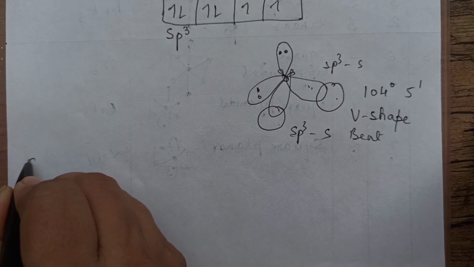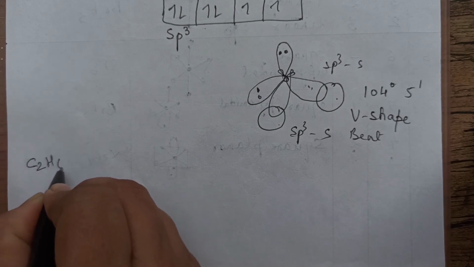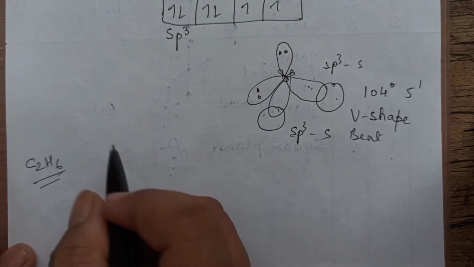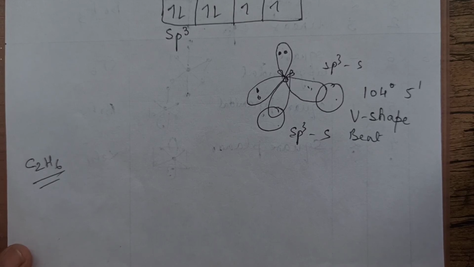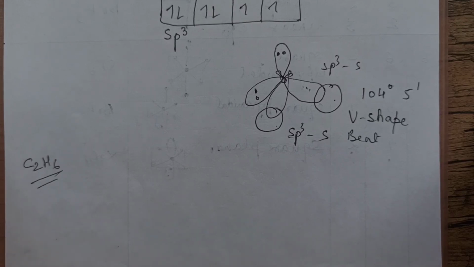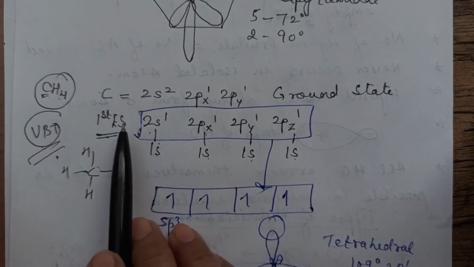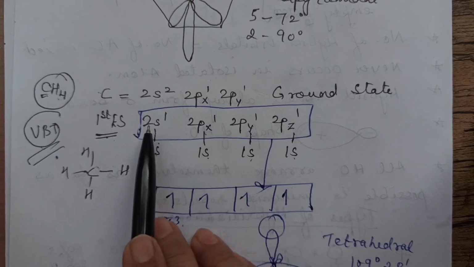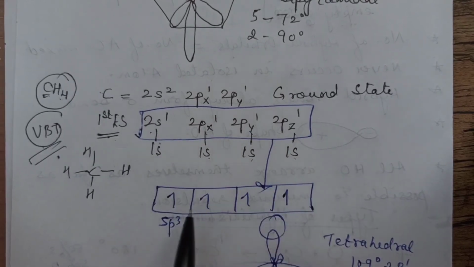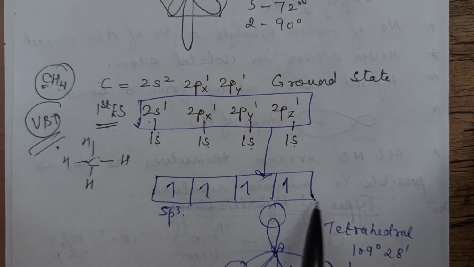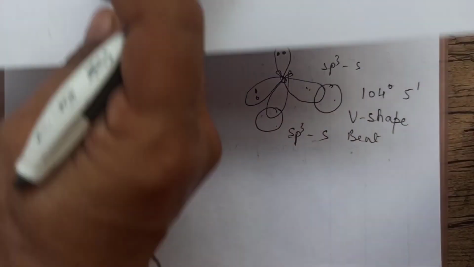One more example we will consider in sp3, that is ethane. It is the same thing, the configuration we have written earlier. You will write the same configuration, children, as we wrote here. Carbon configuration will be the same, excited state, sp3, this part is same, but only bonding will be slightly different.